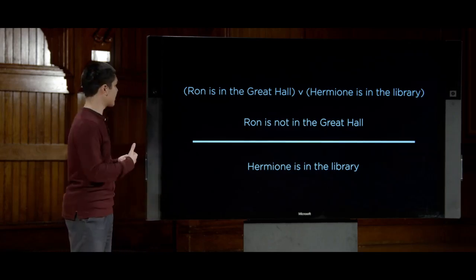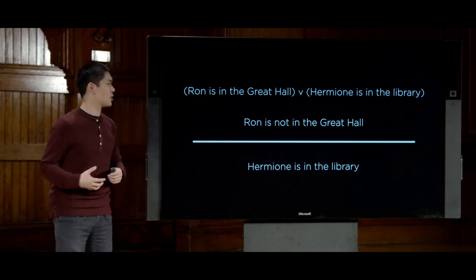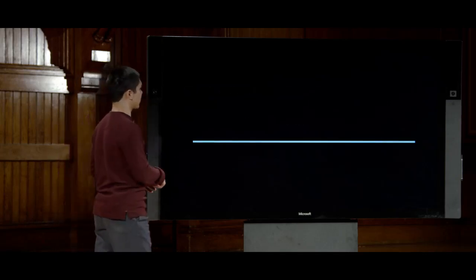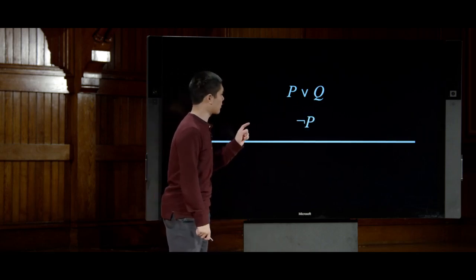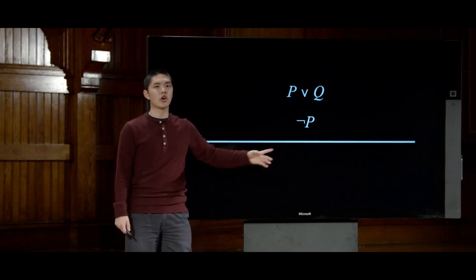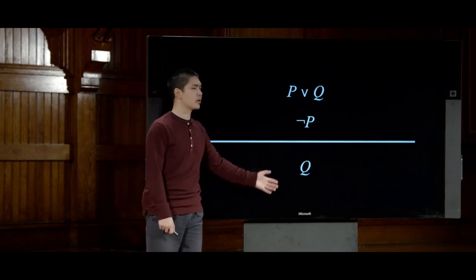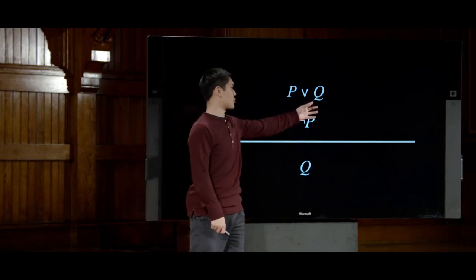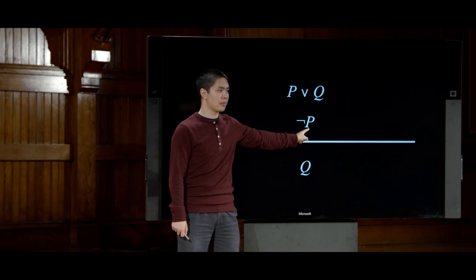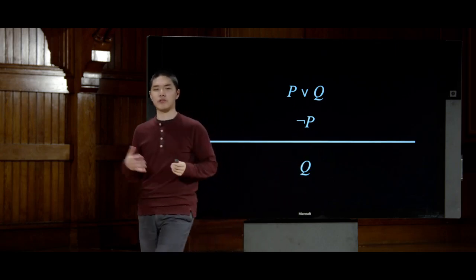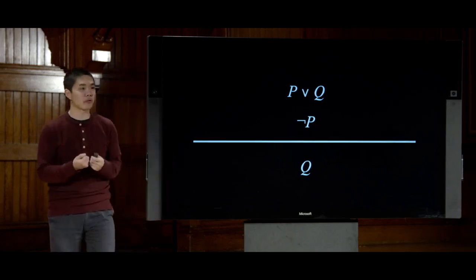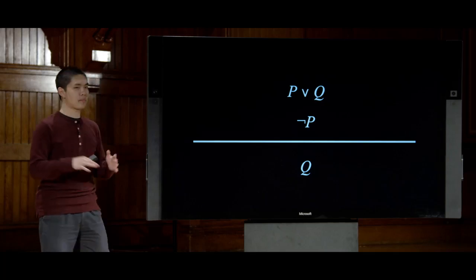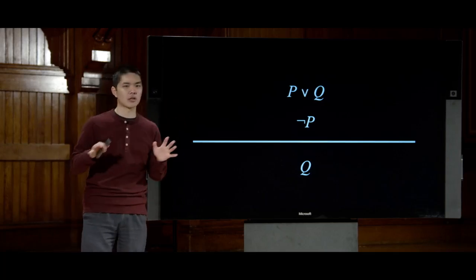And this we can frame as a more general rule known as the unit resolution rule, a rule that says that if we have P or Q, and we also know not P, well then from that we can reasonably conclude Q. That if P or Q are true, and we know that P is not true, the only possibility is for Q to then be true. And this, it turns out, is quite a powerful inference rule in terms of what it can do, in part because we can quickly start to generalize this rule.